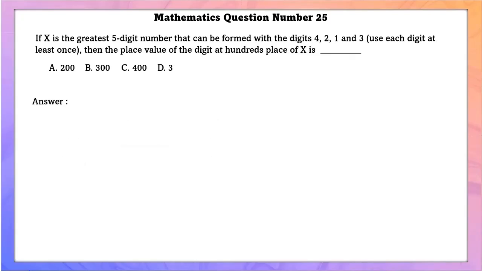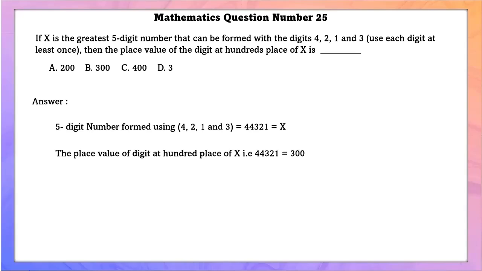Mathematics question number 25. If x is the greatest 5-digit number that can be formed using the digits 4, 2, 1 and 3, each digit at least once, then find the place value of the hundreds place digit of x. 5-digit number formed using the numbers is equal to 44,321, that is x. So hundreds place value is equal to 300.